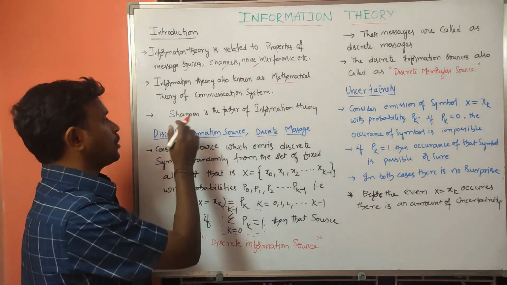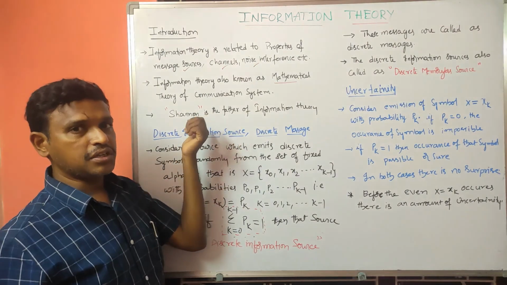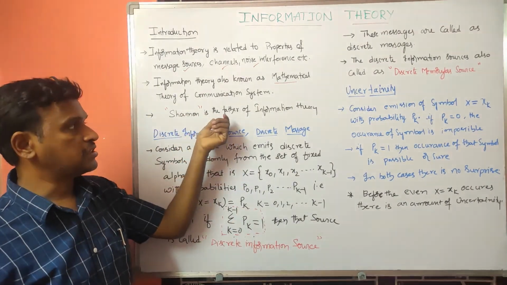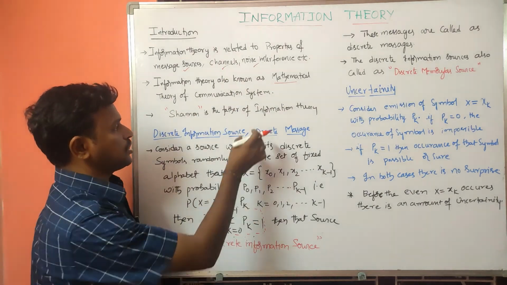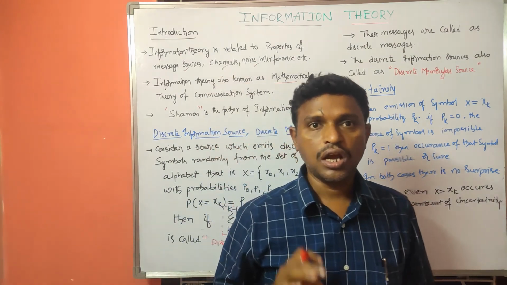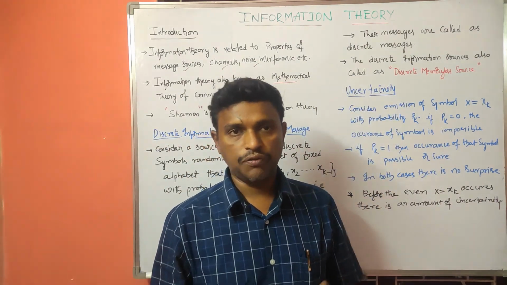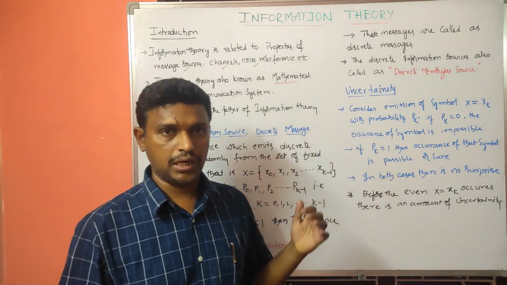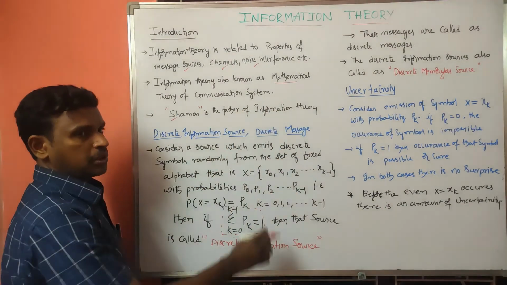Shannon, the scientist, is the father of information theory. So this is the introduction. Here we have what information theory is, what its other name is, and who is the father of information theory. The father of information theory is Shannon.